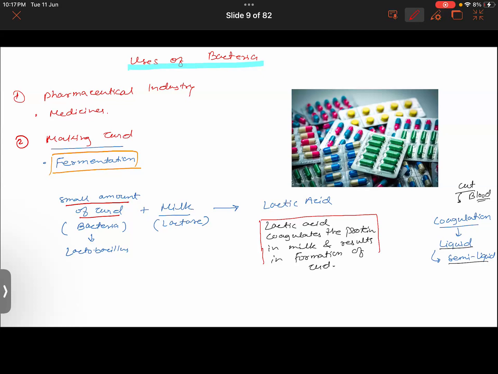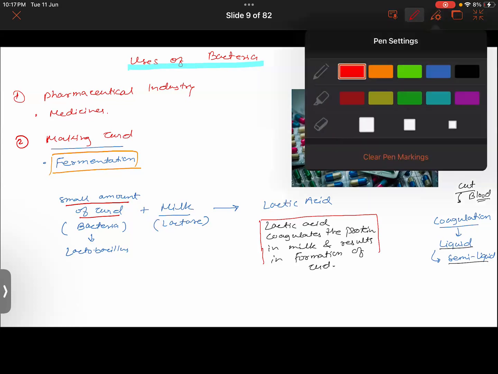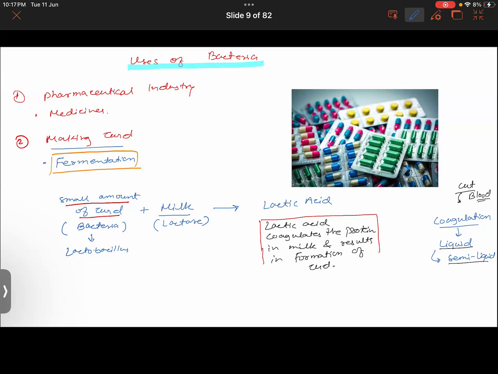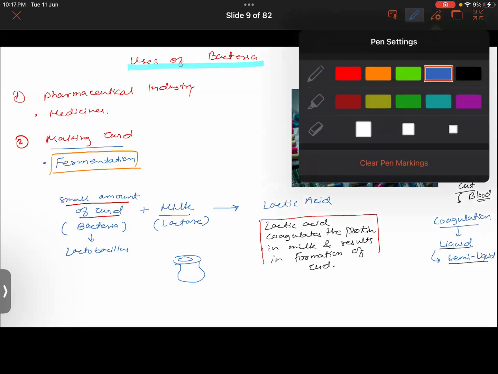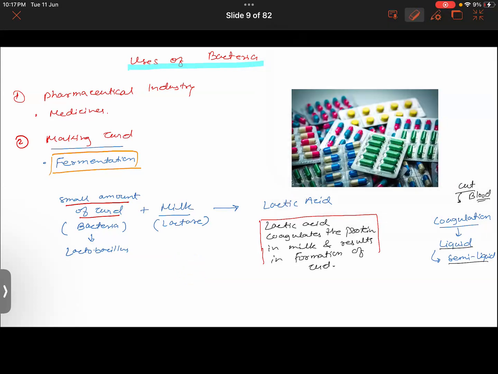Have you ever tried making curd yourself? No, sir. So you can try this. You take a bowl, take some milk in it. The milk should be slightly warm. Then add this starter, a small amount of curd, into it, and you can cover the bowl with a cloth and place it in a dry place and leave it overnight. You can even place it in the refrigerator. The next day it will be ready.